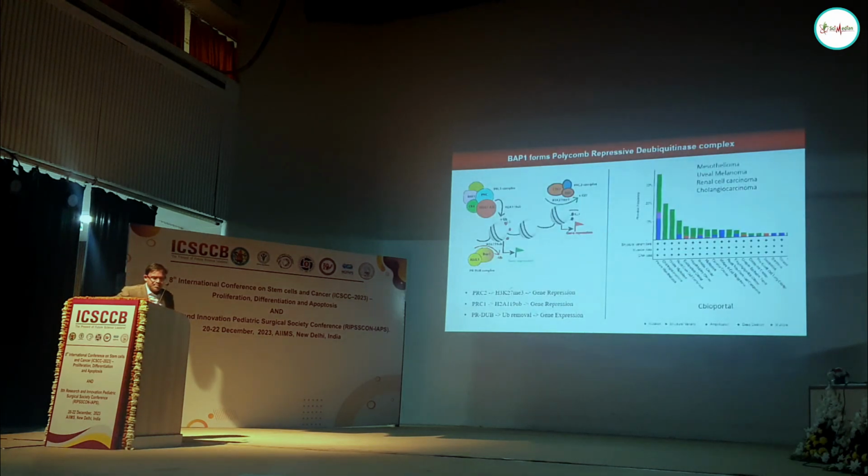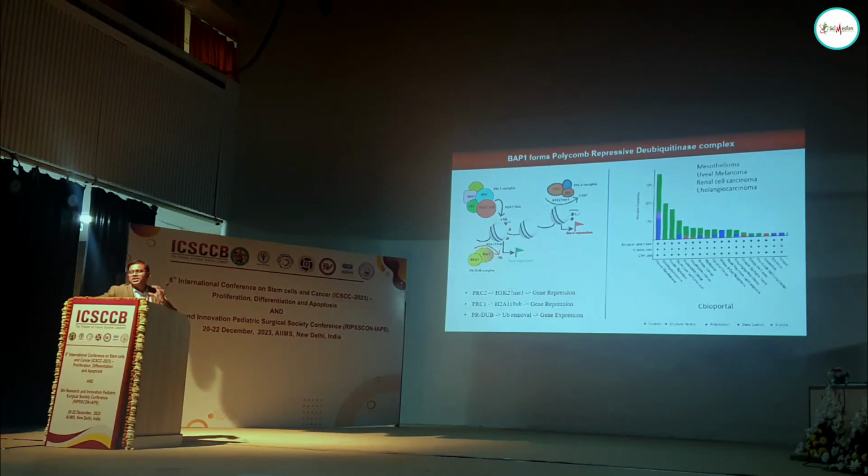So as I mentioned, I will talk about the biomarker, what kind of biomarker you can use for this kind of therapy response. Specifically, I'm choosing BAP1 because BAP1 is part of a complex called the PR-DUB complex. PR-DUB means polycomb repressive deubiquitinase complex.